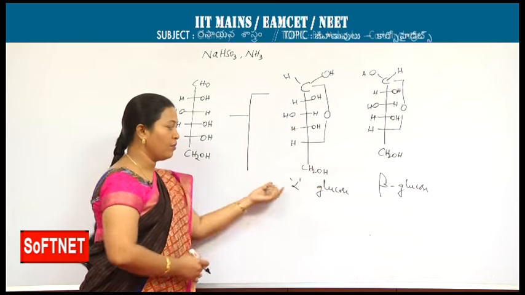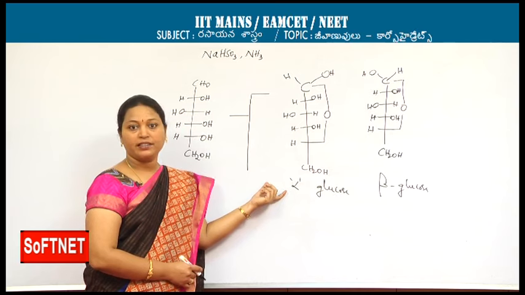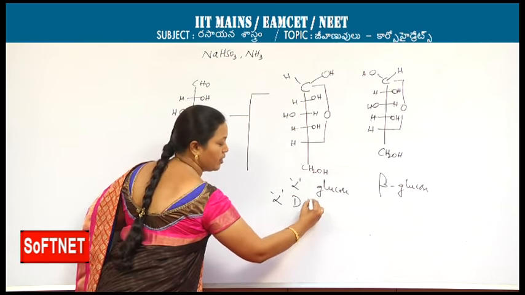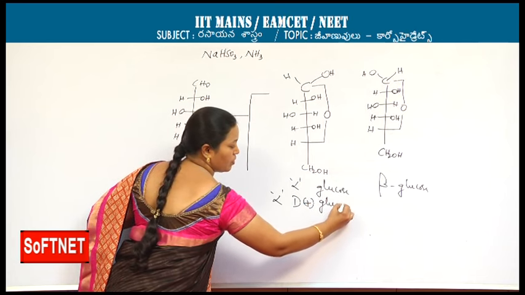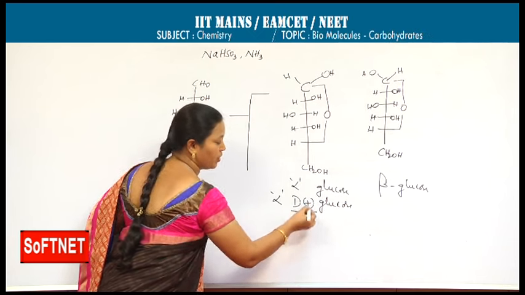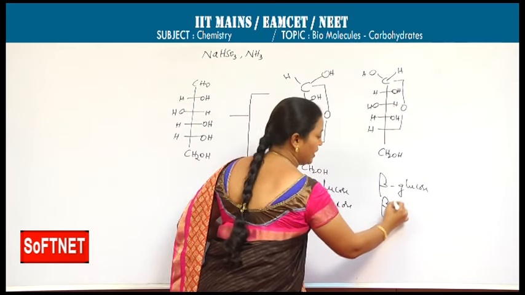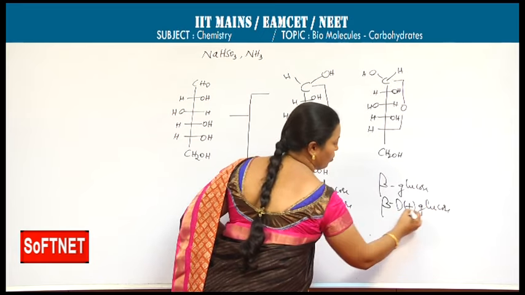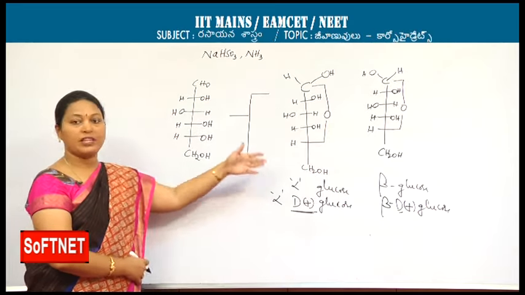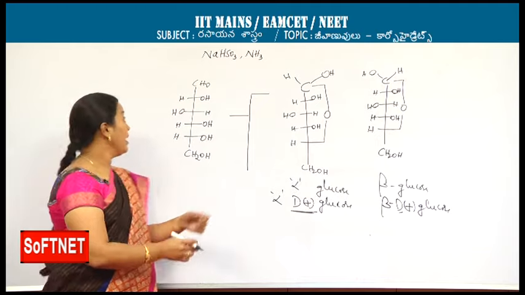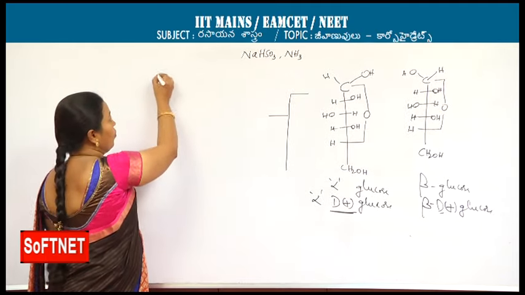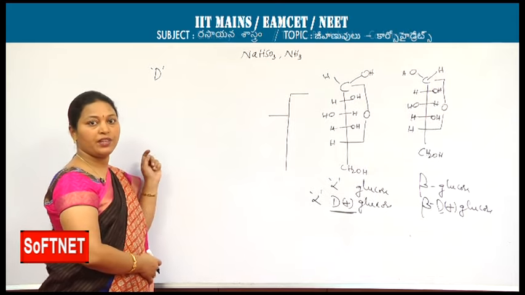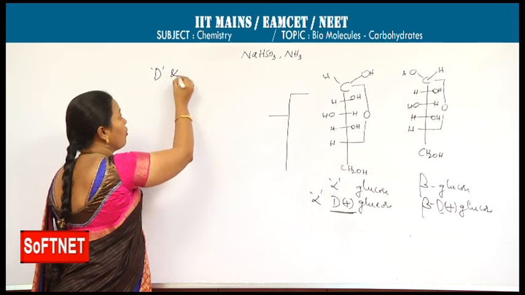Apart from this, I would like to elaborate the name of this as alpha D plus glucose. So I am writing these two terms extra. Of course, here also beta D plus glucose. Now I will explain what is meant by this D and what are these plus forms. D and L: the D, what I wrote there, indicates the absolute configuration. Absolute configuration includes D and L forms.